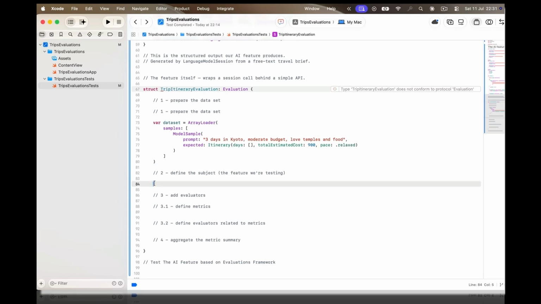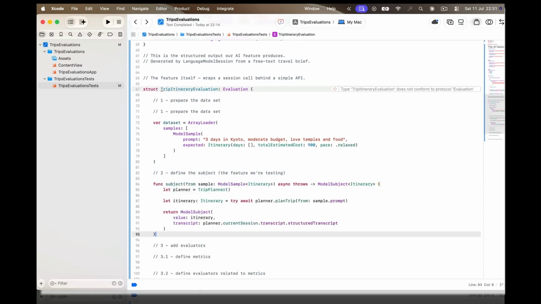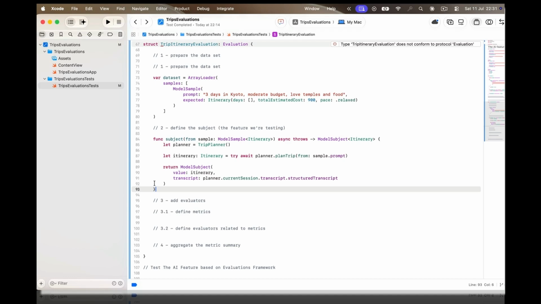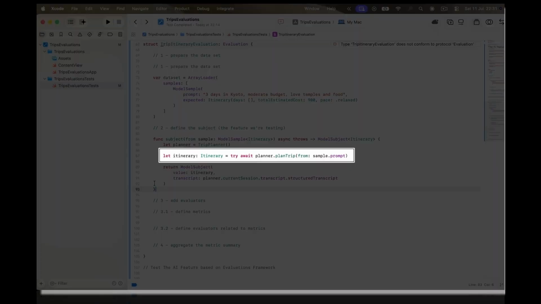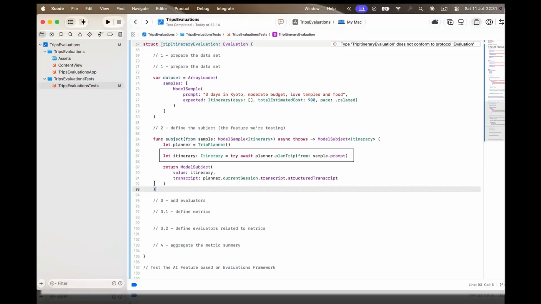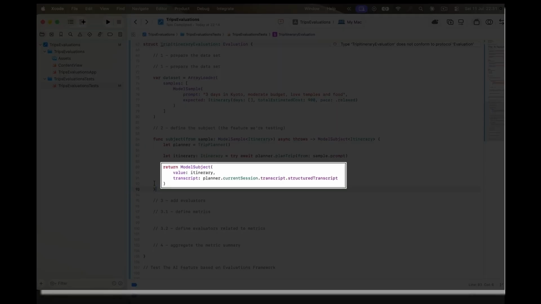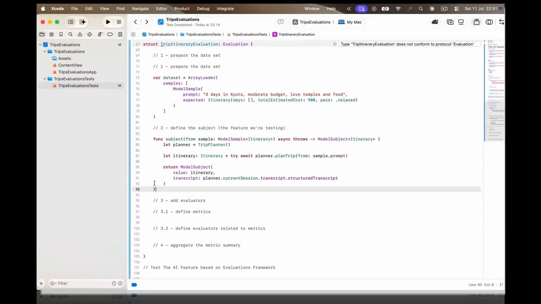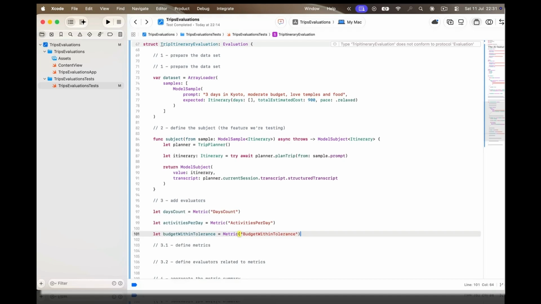The subject is the bridge between the framework and our feature. For each sample, we spin up a trip planner, call plan trip with the sample prompt, and wrap the result in the model subject. And alongside the value, we hand back the session transcript. That transcript is what powers the detailed per-sample report in Xcode. Later, when a metric looks off, this is where you will see exactly what the model was asked and exactly what it answered.